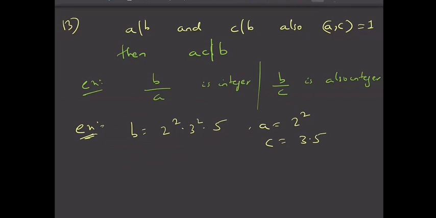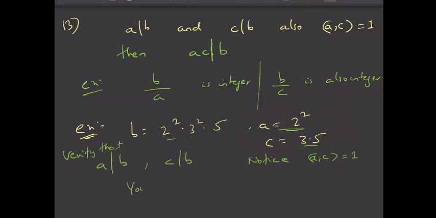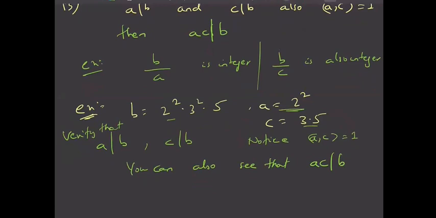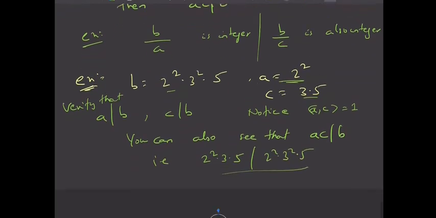Fine. Now you can notice that GCD of A and C is 1, right? Now you can see that A divides B, right? We can verify that A divides B and C divides B, isn't it? A is a factor of B and C is a factor of B. That is clearly visible. Now you can also see that AC divides B, right? That is 2 square into 3 into 5 divides 2 square into 3 square into 5. This is true, right? Now why this happened?